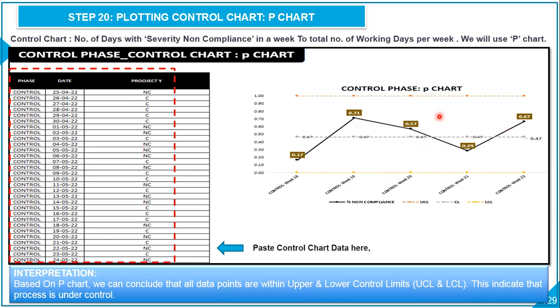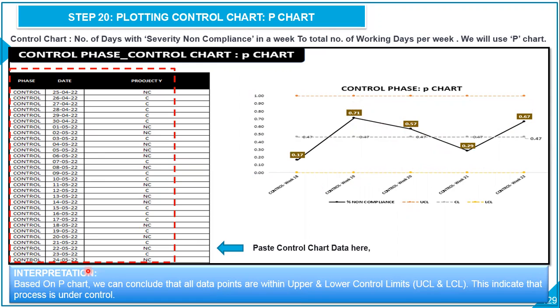This is the control chart, or P chart, we plotted. But we were not supposed to worry about calculating proportions, as you already told the team. All you need to do is copy and paste 3 columns from the control phase data collection: the phase column, the date column, and finally the project Y column. Just copy it over here, and automatically you will see the P chart.